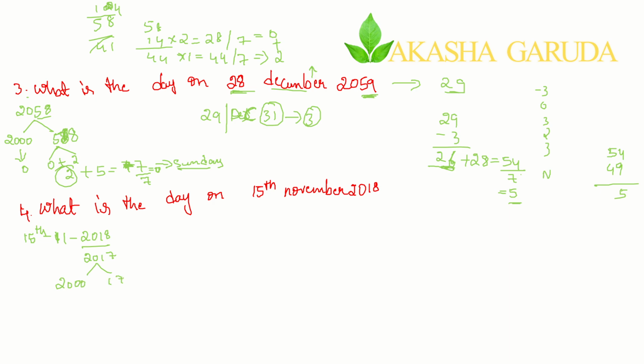2000 here and 17. In 17 years, how many leap years are there? Divide 17 by 4. We will get around 4 leap years. 4 4s are 16. So 17 minus 4, what is the answer? 13. Here 4, if you add, you should get 17 back. So 4 leap years will become 8, and for 13 I have done 1 here.